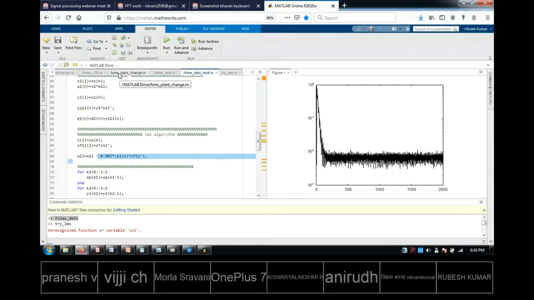Sometimes we will see a TV get burnt due to high voltage, something like that, no? So suppose something happened to the fans, and suddenly it started changing its noise properties. That means the noise which it is generating has suddenly changed. Then is my algorithm working nicely? That kind of scenario I will show you now. So this program is for that.